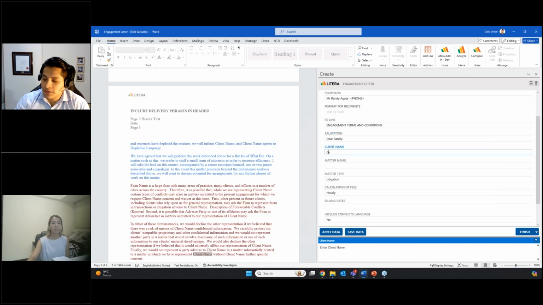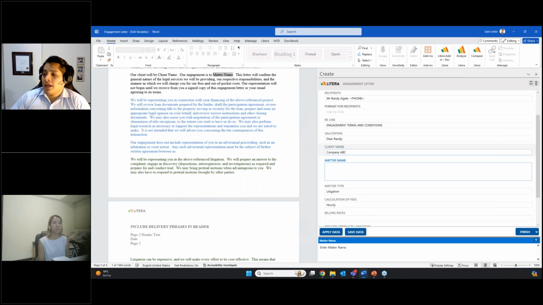Client name, in this case, I can just select company ABC. Matter name, in this case, will be ABC. This is Smith. So if you have matter name, matter number fields in your templates, using our APIs, we are able to bring that data from external systems. So if you use a matter management system and you want to bring that data from those systems into your templates, you can easily do that with Create.